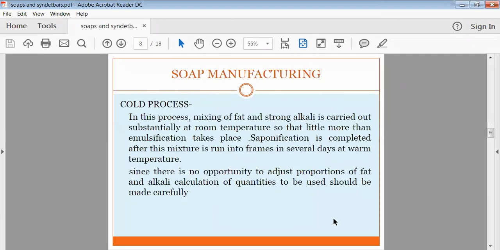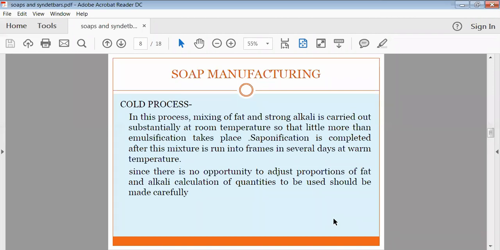Then manufacturing of soaps. There are 3 to 4 methods for the preparation of soap. The first process is called the cold process. In the cold process, there is mixing of the fat and strong alkali, and the temperature is maintained only at room temperature, and then emulsification takes place.